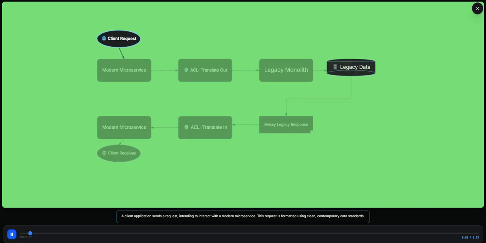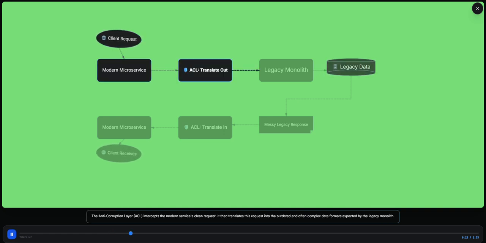A client application sends a request, intending to interact with a modern microservice. This request is formatted using clean, contemporary data standards. The modern microservice receives the client's clean request. It identifies a need for data from an older, legacy system to fulfill this request.